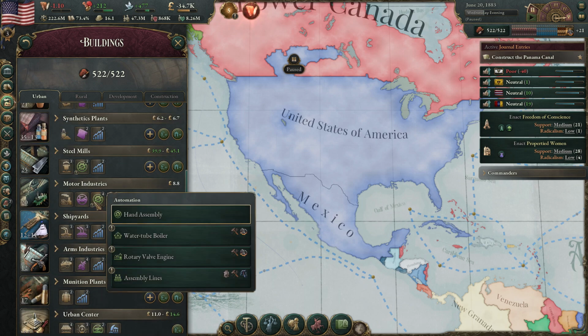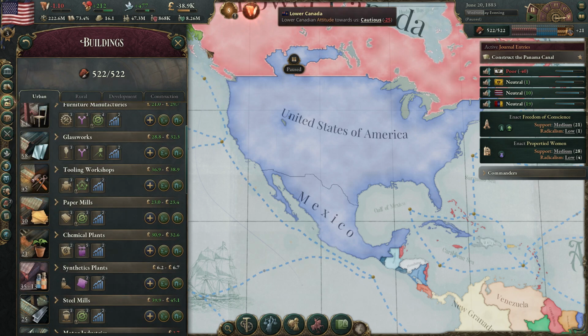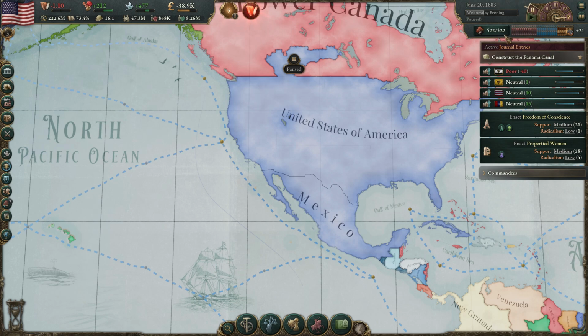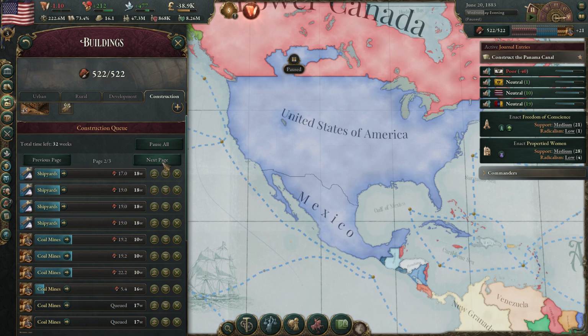So this is what we're going to do. Let's go ahead and do this one here, the assembly lines. And then we'll just have to build a bunch of tooling workshops to make up for that, and we'll just take those up to the top. And then what we might want to go ahead and do is take a look and see if there's anything here we need to make any adjustments to.